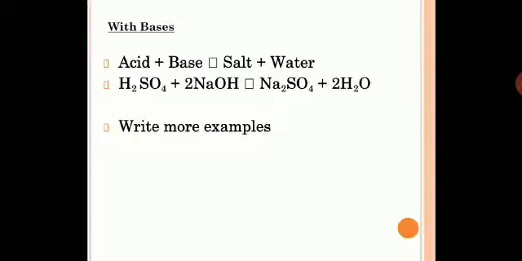Suppose you take a very simple acid, H2SO4, plus a base, sodium hydroxide, which will react to give you a salt, sodium sulfate, plus water. You can add many more examples, like HCl plus potassium hydroxide reacting to give you KCl plus H2O, and you can do the balancing as many times as you want. You can add over here simple neutralization reactions just for you to practice. You can add more.